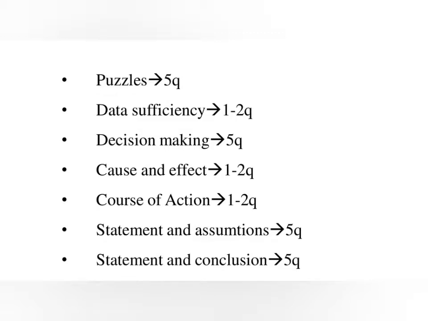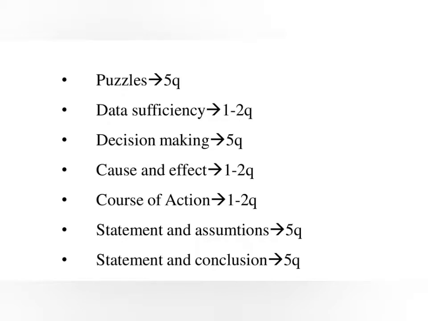Next topic is course of action. In this type of question, a statement is given followed by 2 courses of action numbered 1 and 2. The candidate is required to grasp the statement and analyze the problem or policy it mentioned and then decide which of the courses of action logically follow. Normally the directions of the question will be long and reading them in the examination hall is time consuming. Hence, understanding the question properly and quickly is more important. From this chapter we are getting 1 to 2 questions.